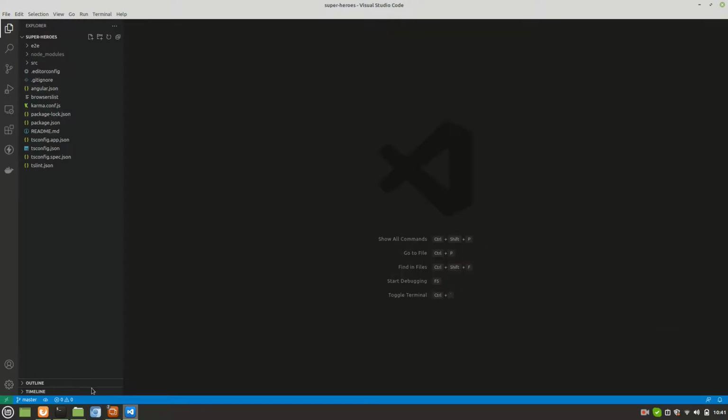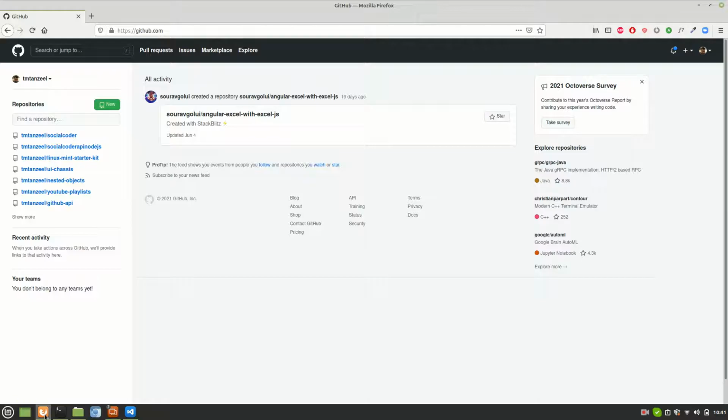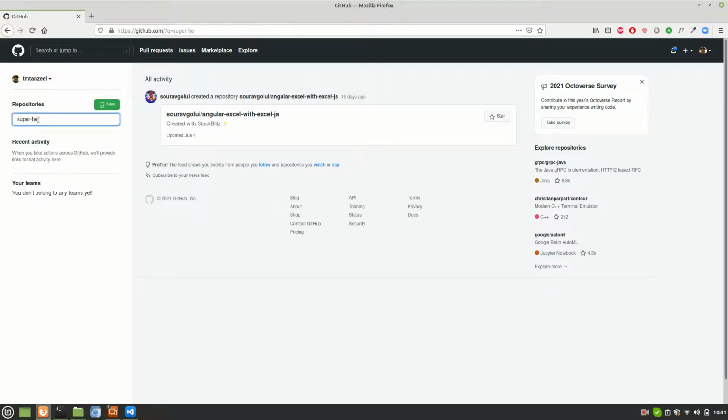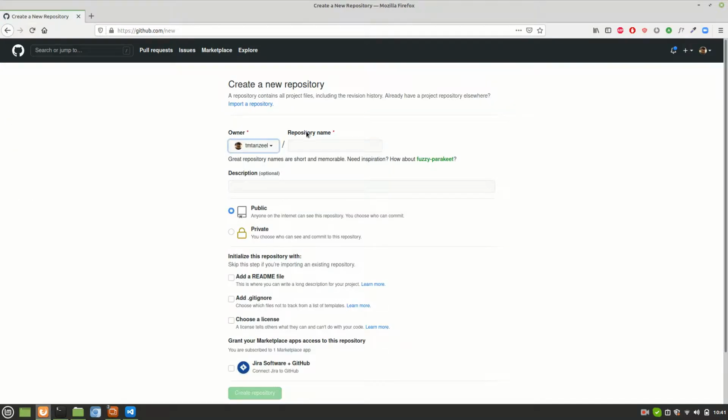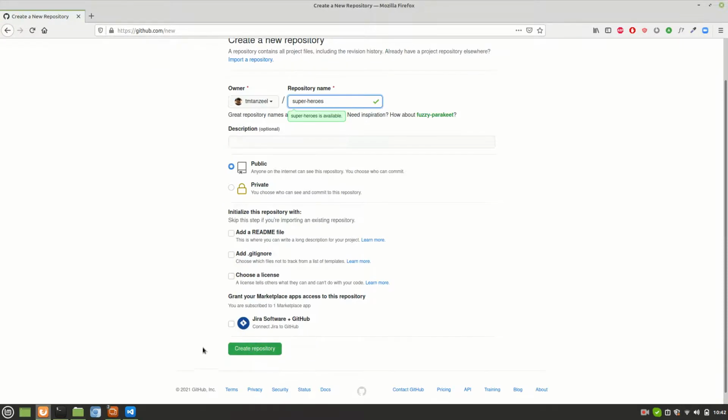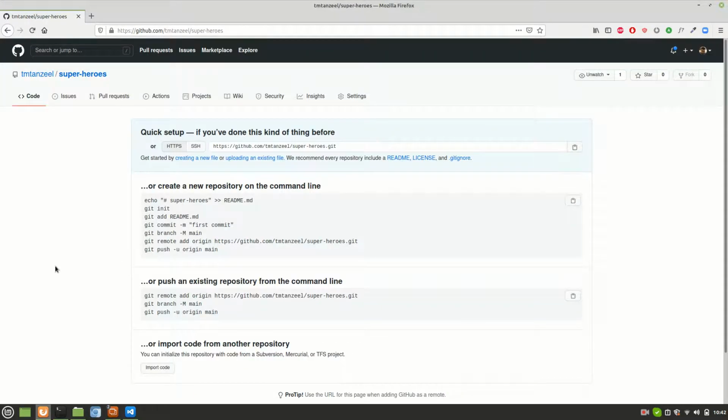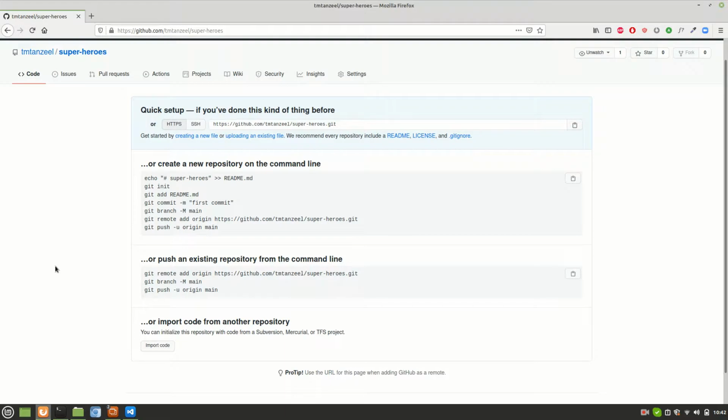But before that, let's create one repository here also. Okay, and just create it. Once done, we can push the existing code using these commands. We already have the code, we'll just use these commands one by one.